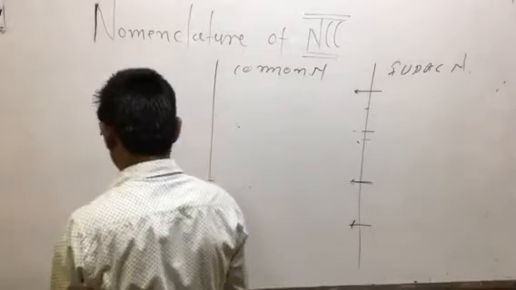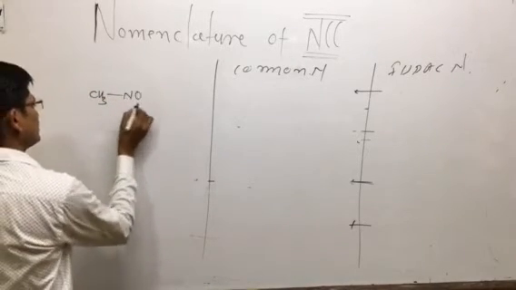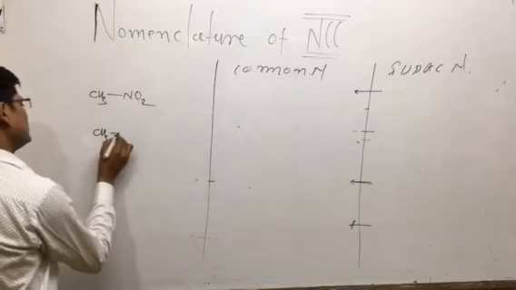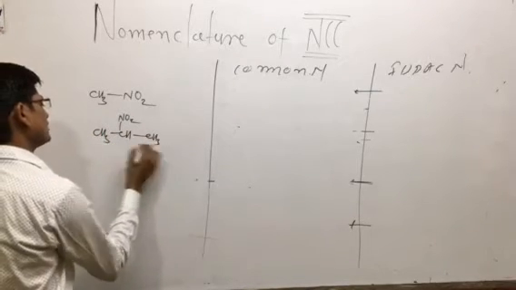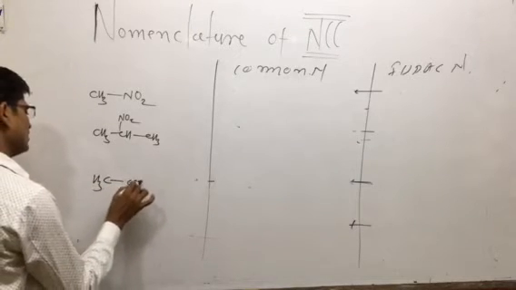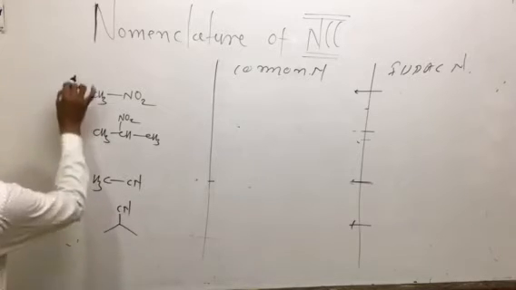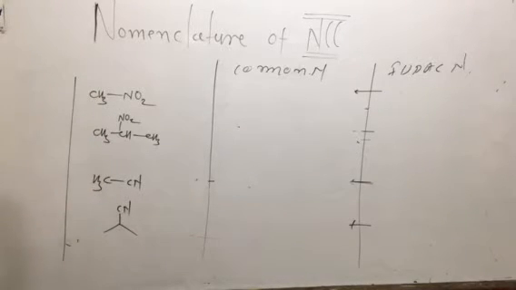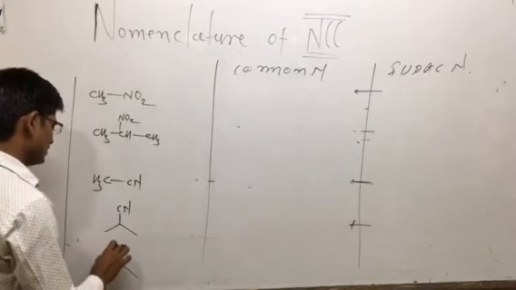Before that we take simple examples: CH3NH2, CH3CH2NO2, with the NO2 group here. Another example is CH3CN, where you can say this is CN. Other nitrogen-containing compounds are cyanide and isocyanide; this is isocyanide, which is NC.